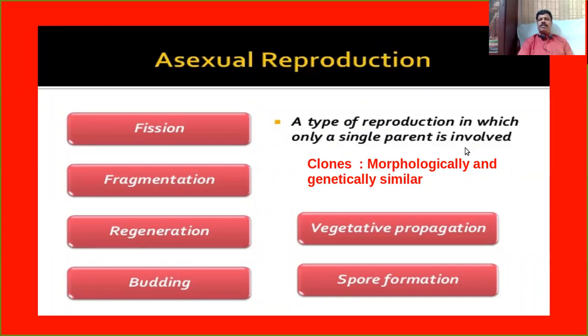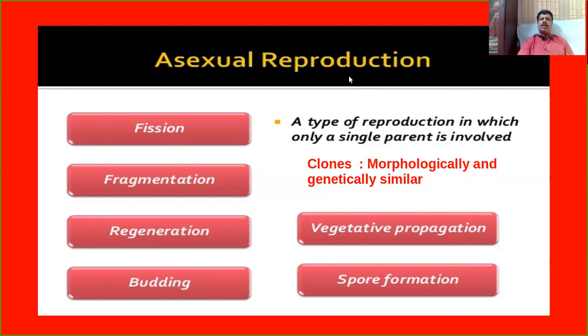Dear students, in this type of reproduction, the offsprings are produced without the production and fusion of gametes. The young ones are produced from a single parent without the process of fertilization, that means without the fusion of sex cells, that means gametes. Is it clear? I repeat once again. In asexual reproduction, the young ones are produced from a single parent without the fusion of gametes. Such type of reproduction we can collectively call asexual reproduction.